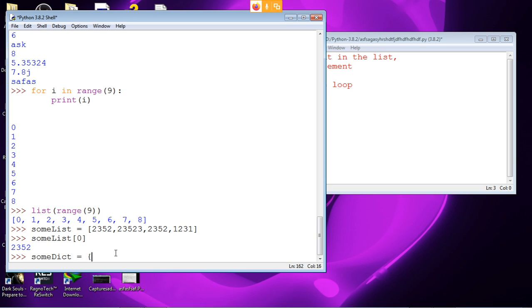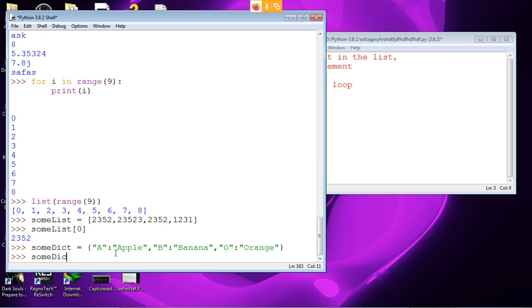So let's make something, let's do fruits. Apple, banana. Now you access with the name. Actually I'll change this to A, then B, and O, orange, according to the alphabet, to make it more clear for you. We have to first put this inside quotes. Okay, now this is your dictionary.